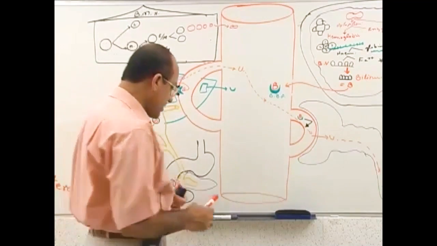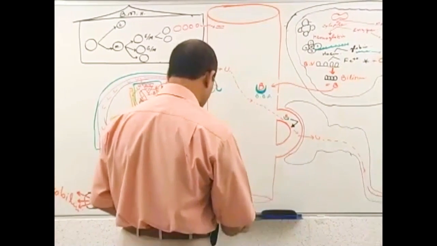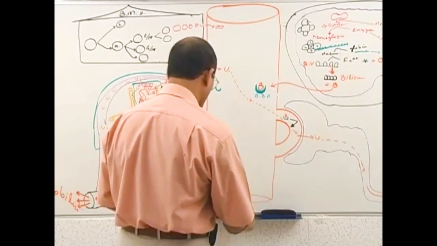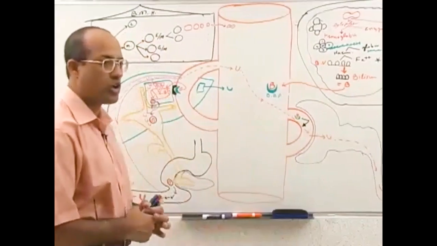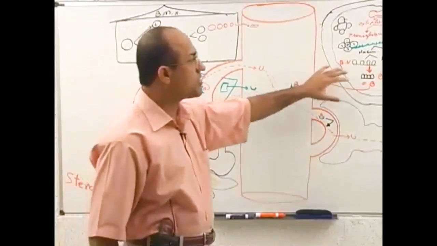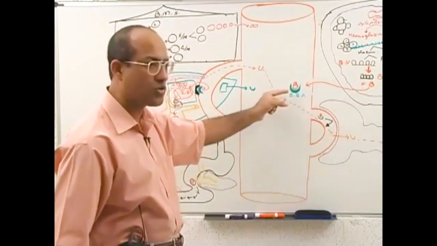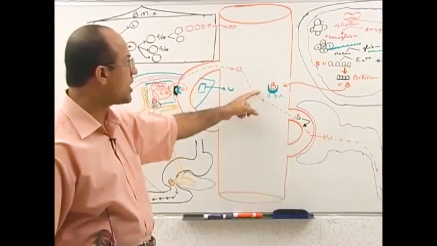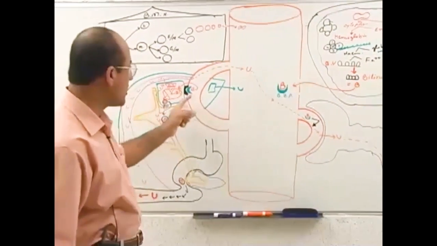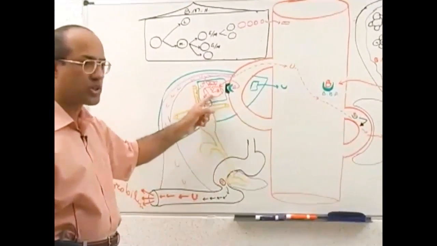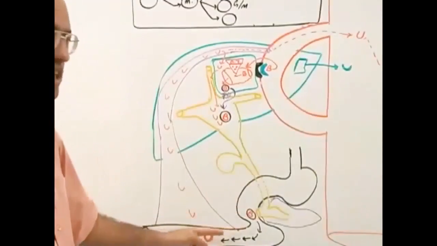Now I will explain what will happen if there is excessive breakdown of red blood cells. Normally, when red blood cells are broken down in your body, a small amount of bilirubin comes into circulation, gets bound with plasma proteins, is carried to the liver, and in the liver it gets conjugated. Conjugated bilirubin goes to the GIT.